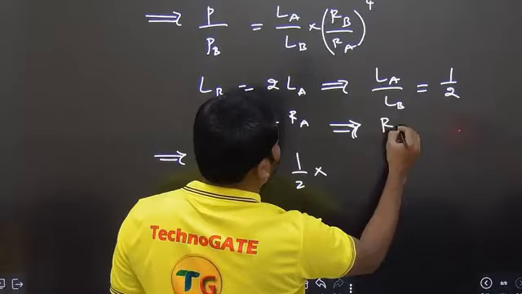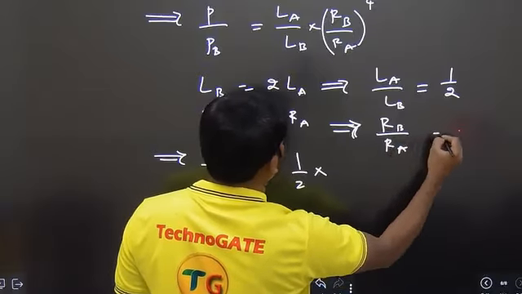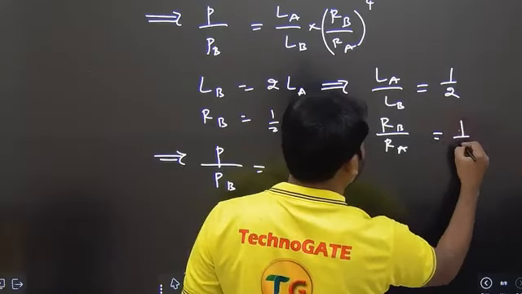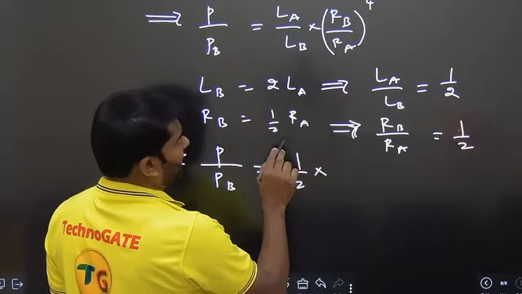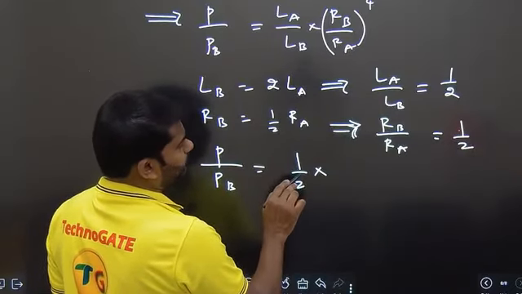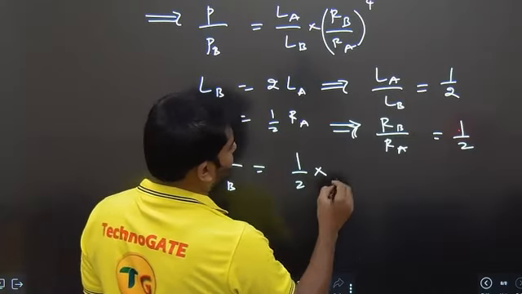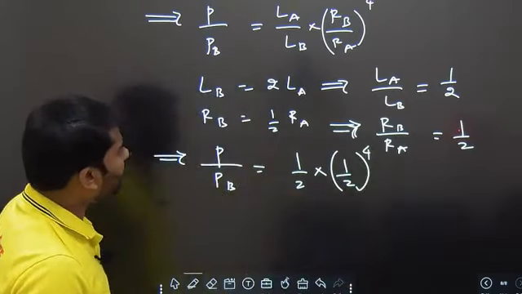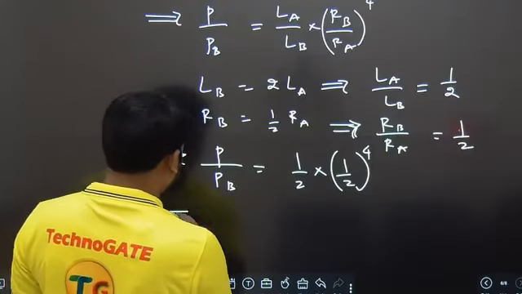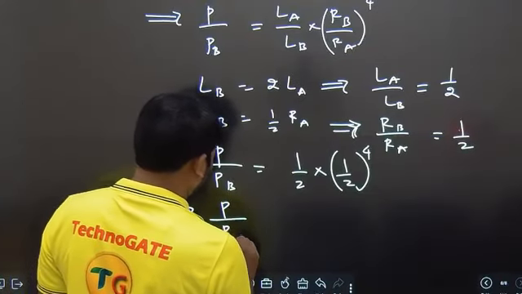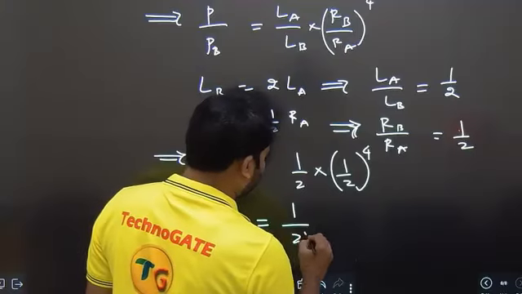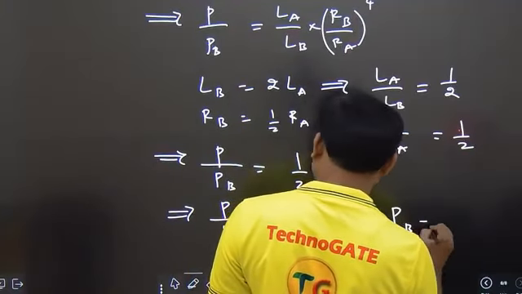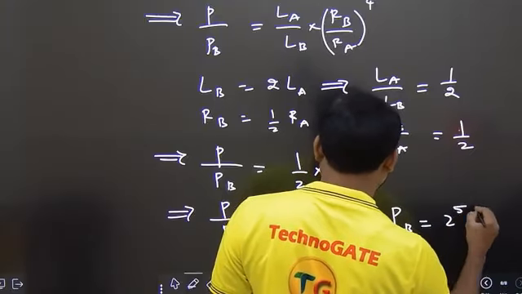We can get RB by RA value as 1 by 2. So LA by LB is equal to 1 by 2, RB by RA is again 1 by 2, but here there is power 4. So we are getting the value P by PB is equal to 1 by 2 power 5. So we are actually getting PB is equal to 2 power 5 P.